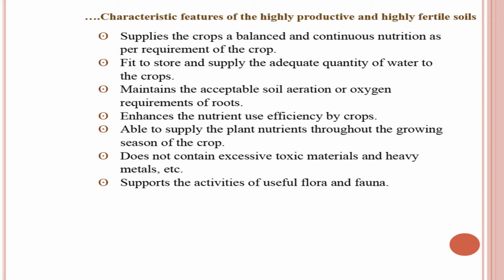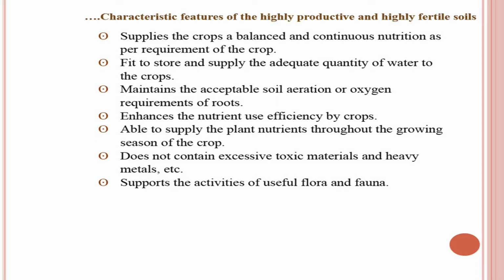Next feature is that it supplies the crops a balanced and continuous nutrition as per the requirement of the crop. This is very important, the principle of law of minimum as well as the principle of synchrony applies here. It should also be fit to store and supply adequate quantity of water to the crops, because without water, nutrient availability and uptake will be adversely affected.